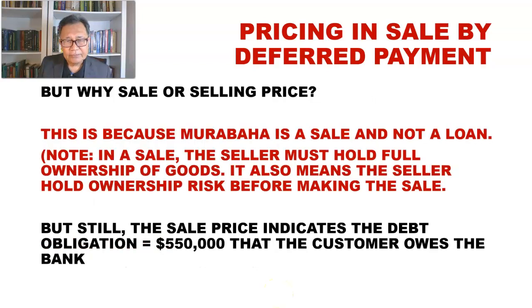And of course, we will see that the profit margin of $50,000 coming from the sale is halal, is permissible, because it is a sale, while the profit margin from the loan is haram, because that is riba. Any increase from a loan is riba, and therefore the riba loan is a contract that is invalid in Islam, because there is a benefit stipulated on the loan.